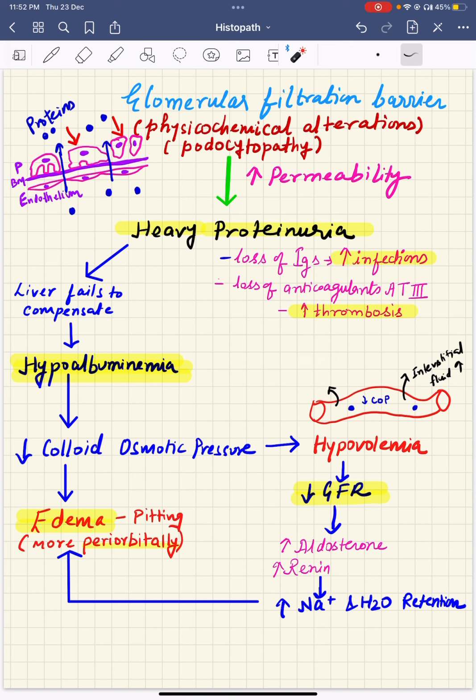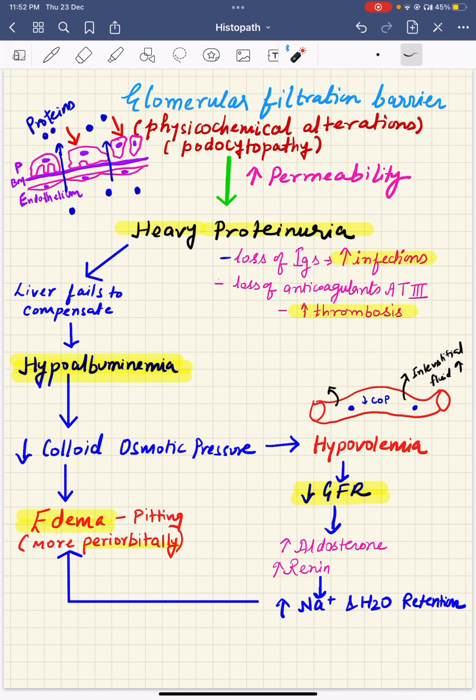So all of this, it is easy to understand. There is proteinuria, because of which there is hypoalbuminemia. Then because of this decreased colloid osmotic pressure, hypovolemia leading to decreased GFR, and because of this there is increased sodium water retention and edema.